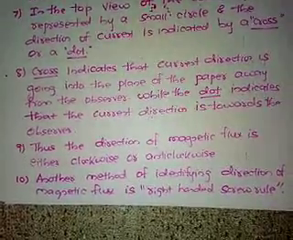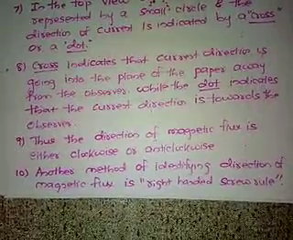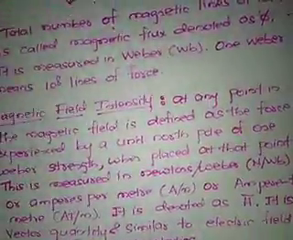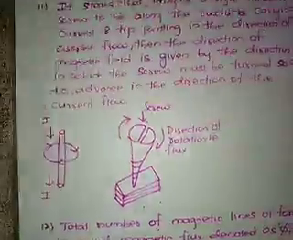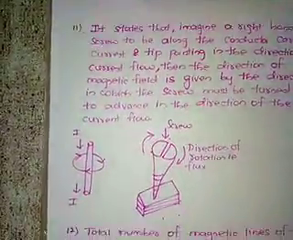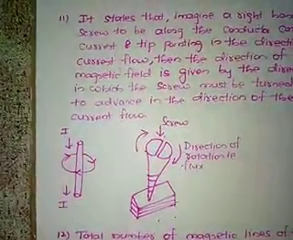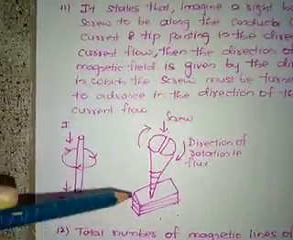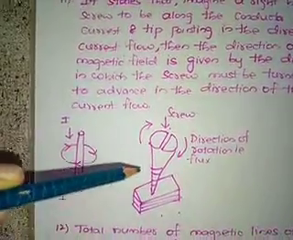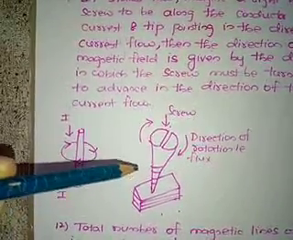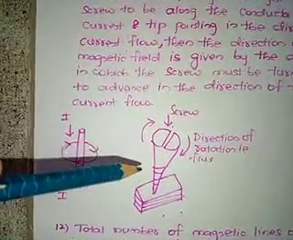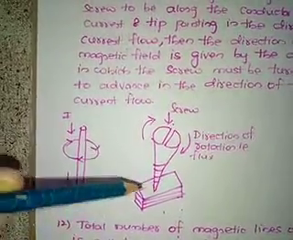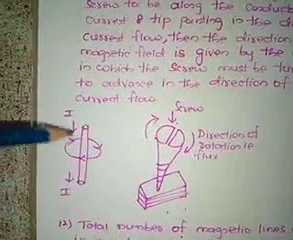There is another method for identifying the direction of the magnetic flux, that is the right-handed screw rule. According to this rule, the tip of the screw points to the direction of the current. If I rotate the screw in such a direction that the screw tip moves in the direction of the current, then the direction of rotation of the screw will give the direction of the flux lines.